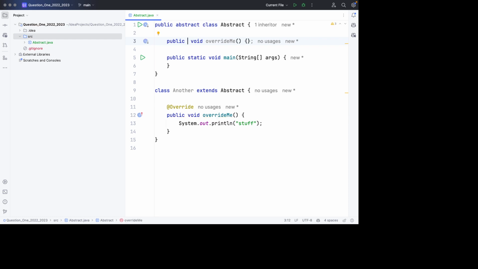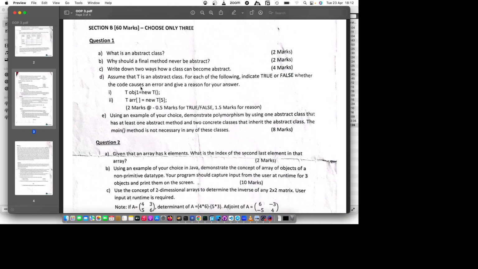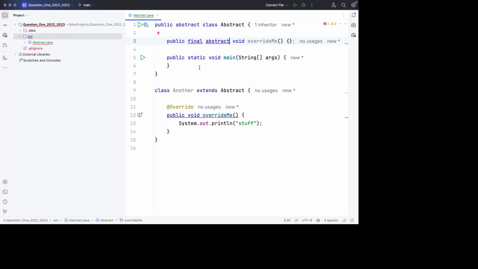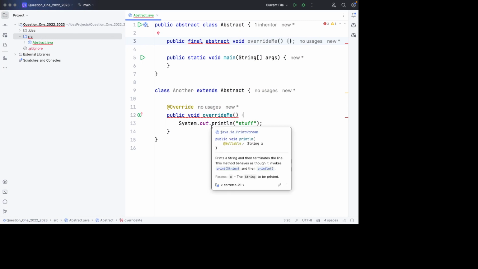Even though doing it like this is an illegal combination, it's not allowed in Java, the takeaway is final methods cannot be overridden, and that's the answer you should be filling in here. Why should a final method never be abstract? Because final methods cannot be overridden. Okay, let's just continue to the second question.